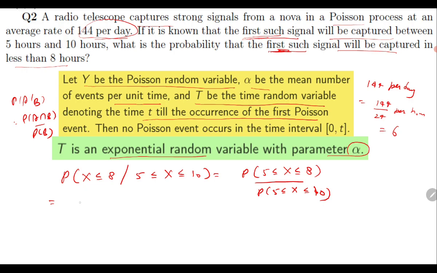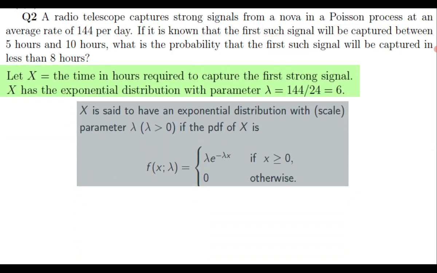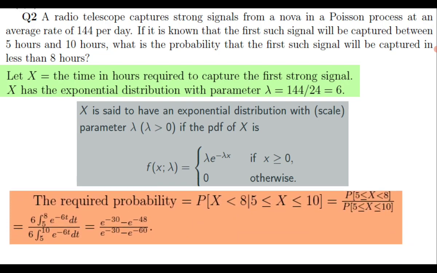So this becomes the integral from 5 to 8 of 6 e^(-6t) dt divided by the integral from 5 to 10 of 6 e^(-6t) dt. The rest you can solve further, and that gives you the required answer, which you can match here.